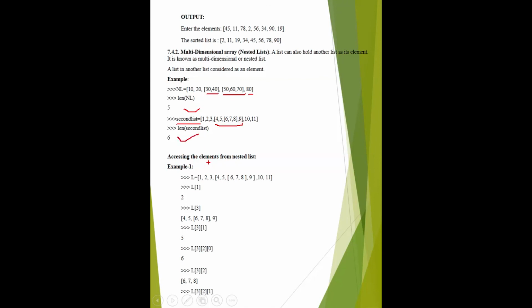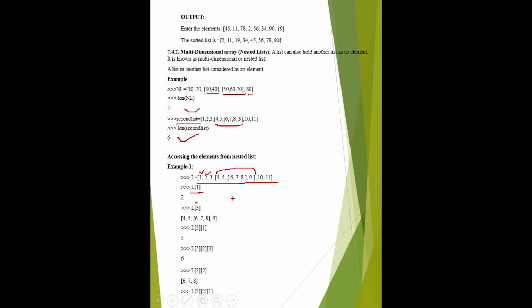Next question is, suppose this is a list, this one, and we have to check the L1. L1 means this index is 0, this index is 1. Index starts from 0, but length of the list starts from 1. So L1 is 2. What is L3? L3 means 0, 1, 2, 3. This is complete 3. This one.